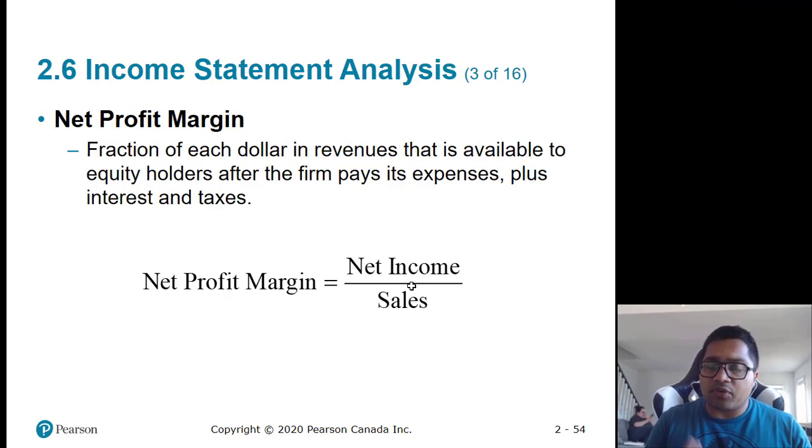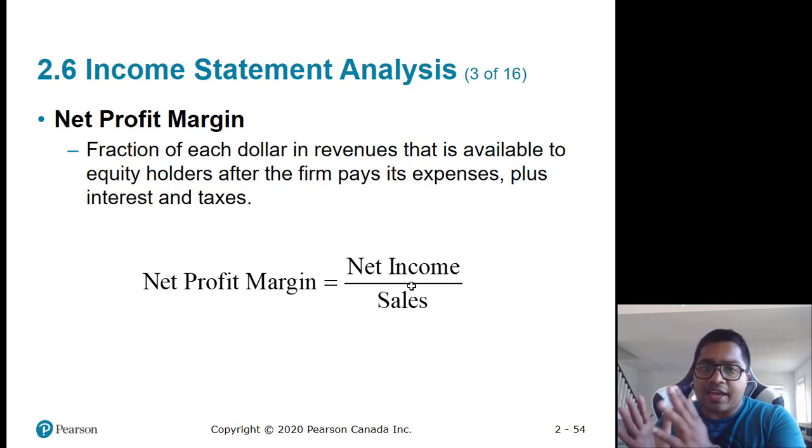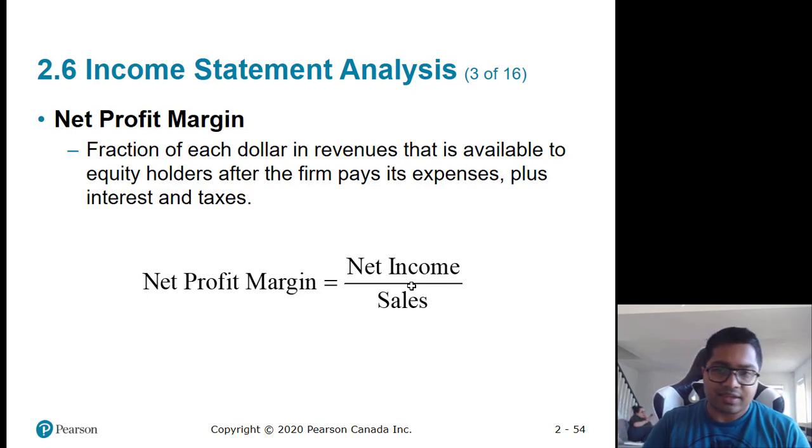Next is net profit margin. It indicates net income, that is income that is left for shareholders, divided by sales. Now it indicates three parts: efficiency of managing direct cost, efficiency of managing indirect cost, and also efficiency of managing interest, that is leverage that the company is taking. So it's influenced by all three factors. So it also indicates total efficiency of the firm.